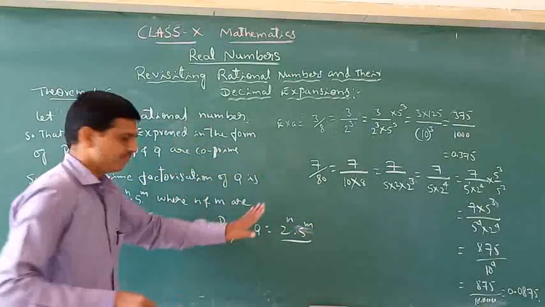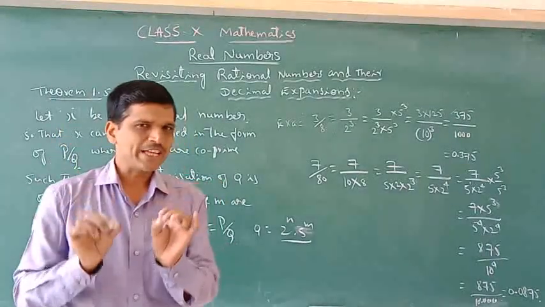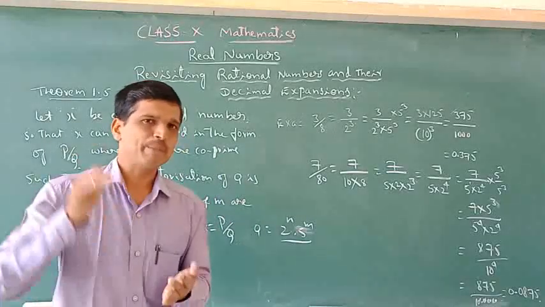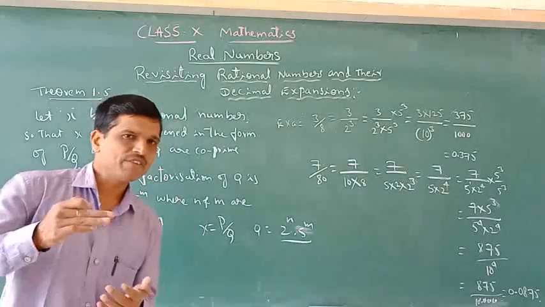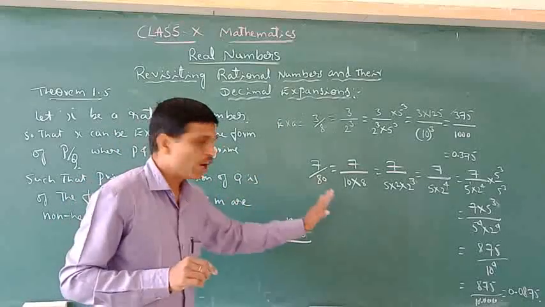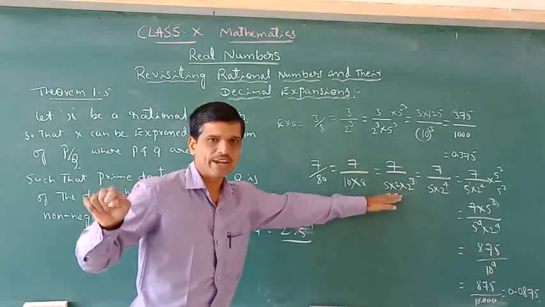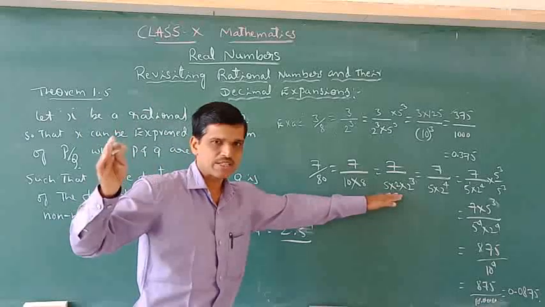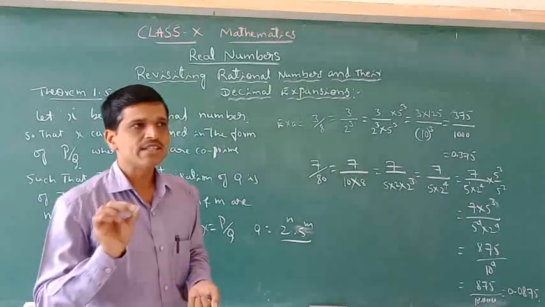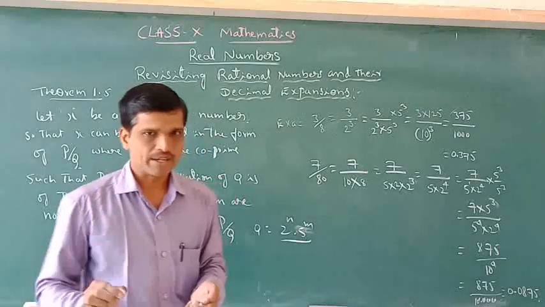So that is why this result says that if you take any decimal expansion number or rational number and express it in the form of p by q, after converting the decimal expansion into a rational number, you will always get the denominator in the form of 10 to the power of 4 or its factors, 2 and 5, with powers m and n. Hence, the result tells us that the decimal expansion of a rational number always terminates.